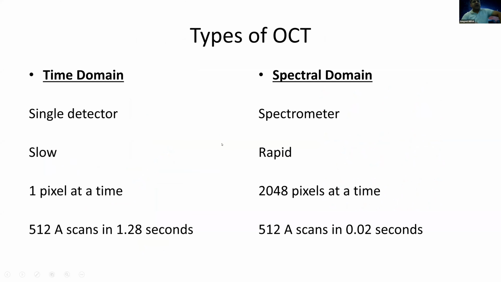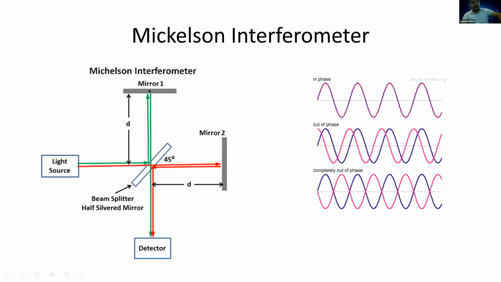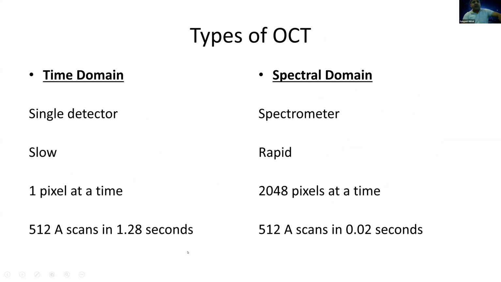Types of OCT now comes again. Your examination asks you something about what types of OCTs there are. So the types of OCT: the first was the time domain OCT and then the spectral domain OCT. And what was the difference between them? The time domain OCT had a single detector, as we have discussed in the previous slide. But in spectral domain, it's a whole spectrograph which can analyze the whole beam of light coming together, and it can collect multiple signals at a single time.